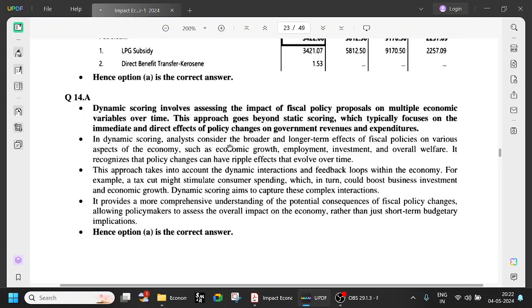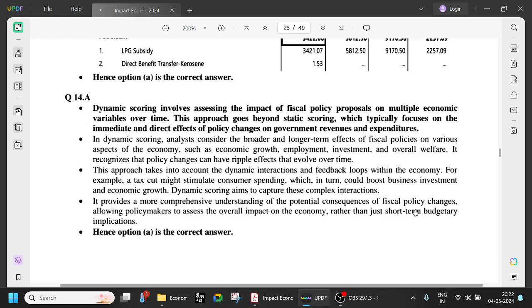In dynamic scoring, analysts consider the broader and long-term effects of fiscal policies. This approach takes into account dynamic interactions and feedback loops within the economy. For example, a tax cut might stimulate consumer spending, which in turn could boost business investment and economic growth. It provides a more comprehensive understanding of the potential consequences of fiscal policy changes.